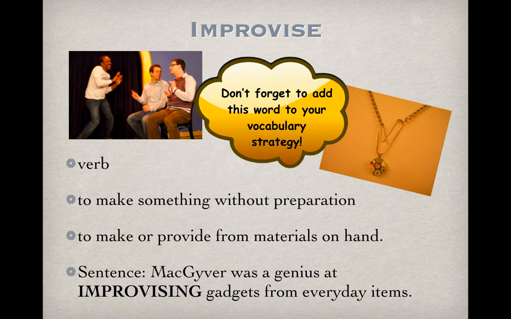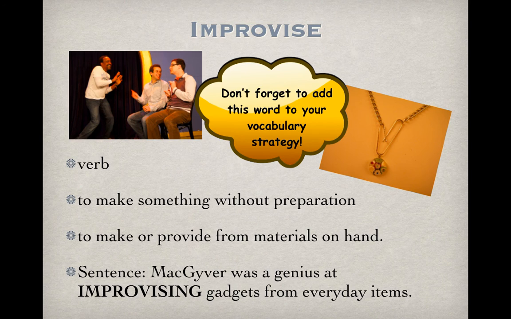So the picture on the far left kind of matches with that first definition. It shows people improvising, either doing some sort of skit or comedy routine. And then on the right, a necklace was made from a paper clip, which would have been just materials that were on hand. If you've ever heard of improv, improv is a type of acting where people basically are given a prompt on the spot and act out without really preparing anything ahead of time. So if you ever go to an improv show, it's basically people just acting off the top of their head. And improv is an abbreviation of improvise.